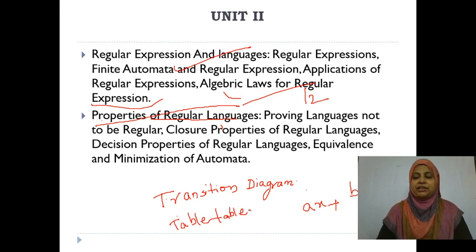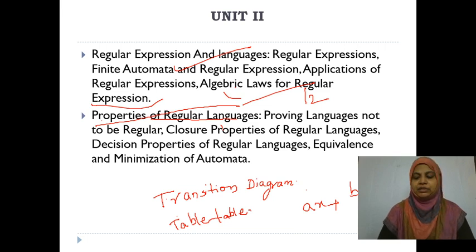In the second unit, you are going to learn about what you mean by regular expression and language, how that particular language is accepted by the DFA, and you are going to check whether the language is a regular language or not. And here you are going to learn about the decision properties of regular languages and minimization of finite automata.